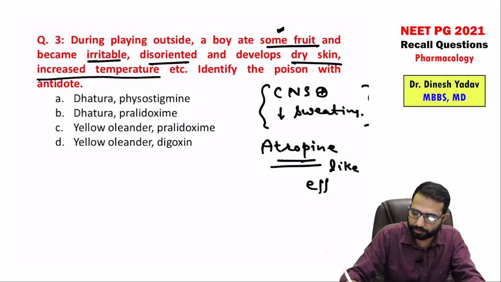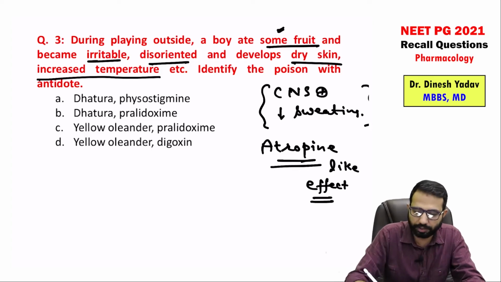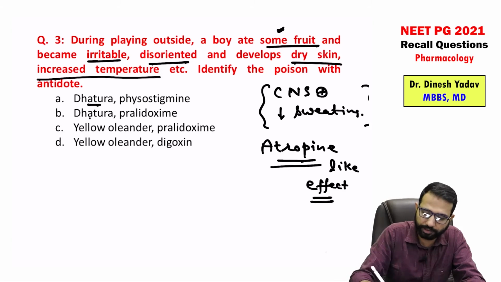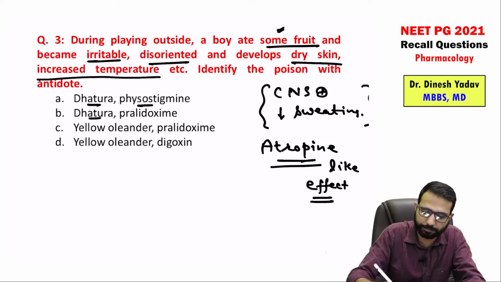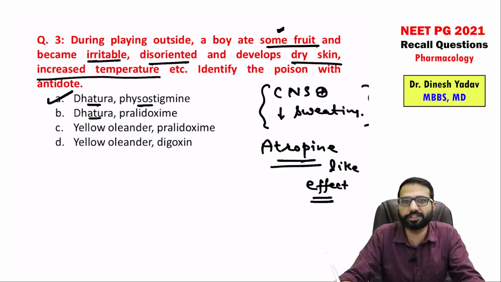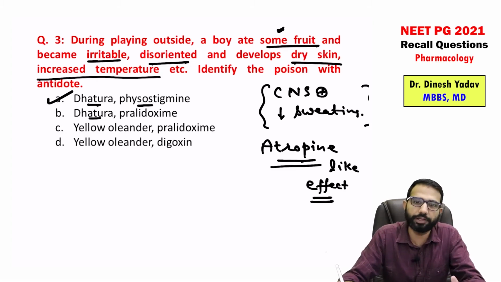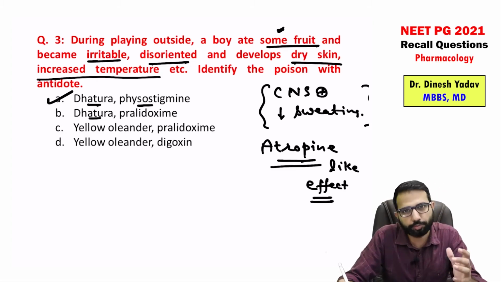Guys, out of these options you can see dhatura, yellow oleander. So atropine means dhatura, definitely. In dhatura poisoning, which is the antidote? We use physostigmine, that is the cholinergic drug. Physostigmine is a lipid soluble, lipophilic tertiary amine, and can reach the brain also.